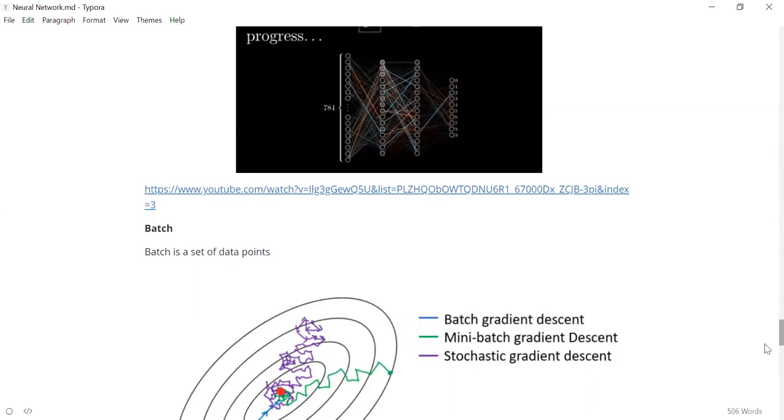You prefer mini batch gradient descent. Instead of taking all 1 million images at once, I'll take 100 images at once. It is better than taking one image every time, and it is better than 1 million images, because I can't load 1 million images into memory, but I can load 100 images into memory. That is why we go for mini batch gradient descent.